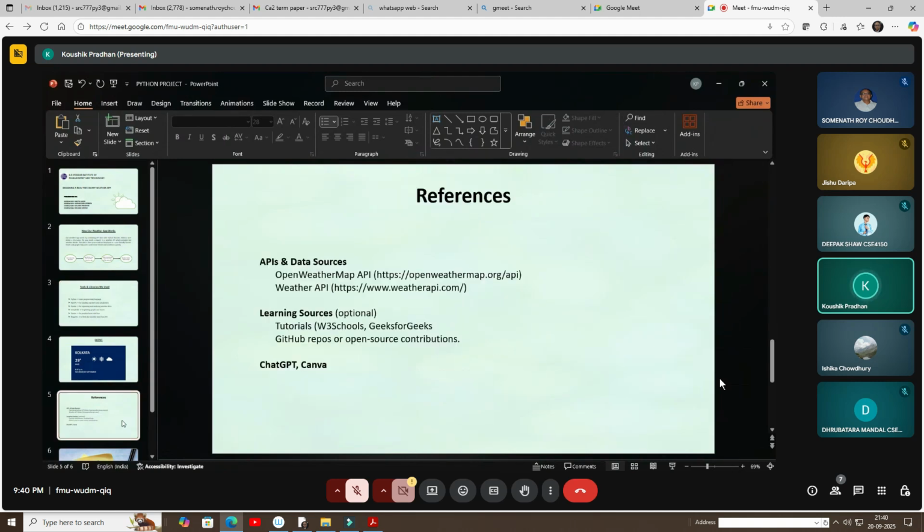And sir, next, here are some references for the API. We used the OpenWeather API and another Weather API. And the learning sources are W3Schools, GeeksforGeeks, and GitHub open source contributions. And for designing this slide deck, we used ChatGPT and Canva.